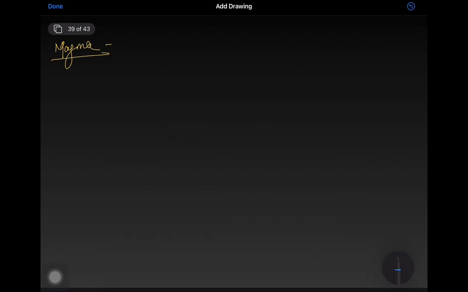Magma is a hot, mobile, molten silicate material and the combination of solid, liquid and gases. And when this magma reaches the surface, it is termed as lava.